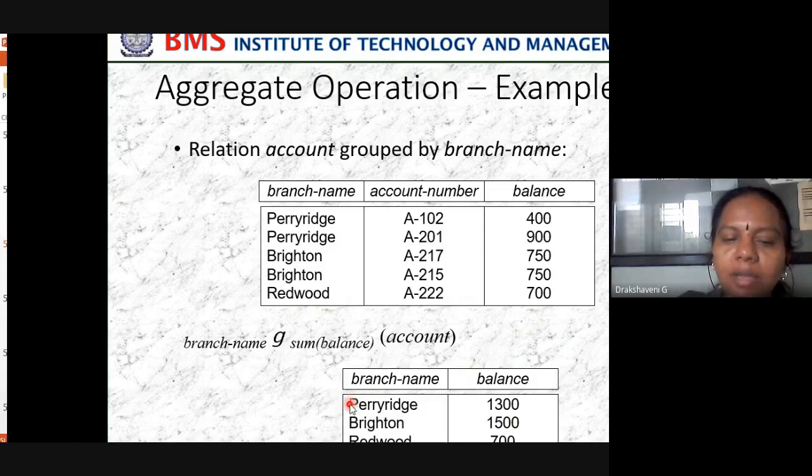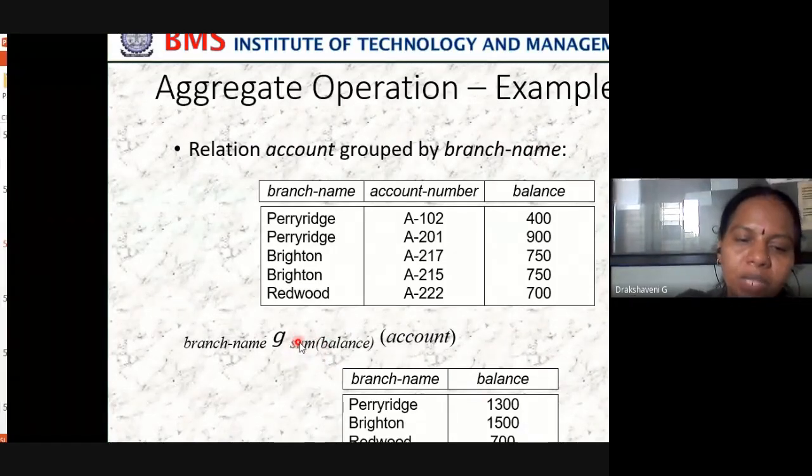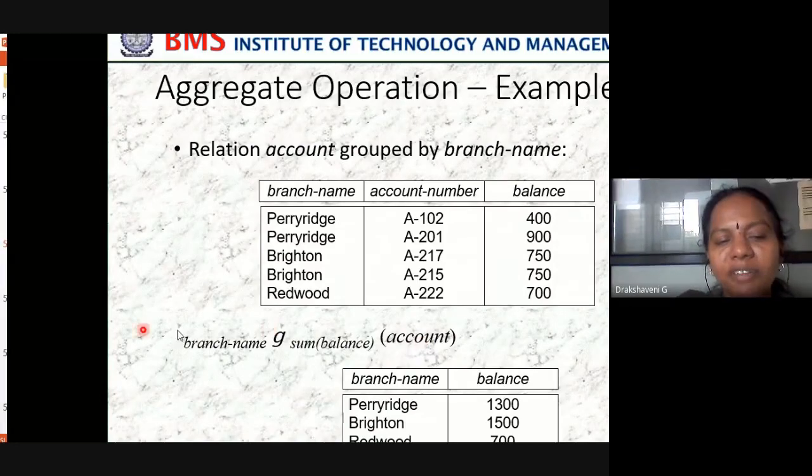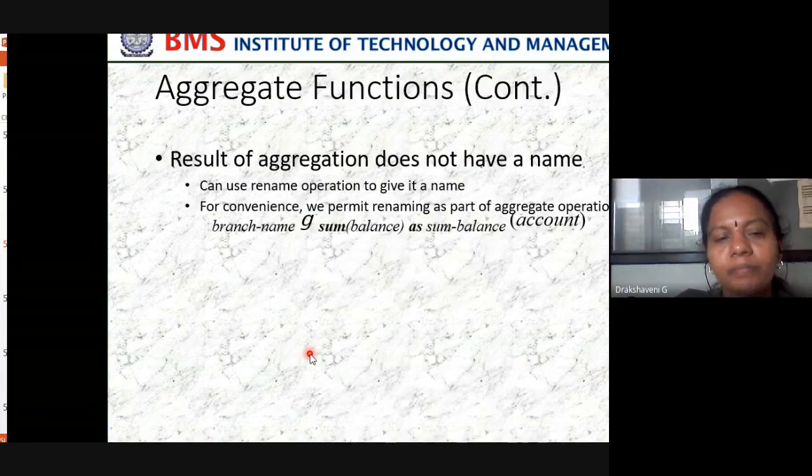In the first branch, how much is the balance? In the second branch, how much is the balance? So like this, based on the branch, we find what the balance is. So what did we do? We used the sum function, sum of balance, from the account table, grouped by different branches. So like this, we can use inbuilt functions for doing the calculations. The result of the aggregation does not have a name. So we can use an aggregate function.